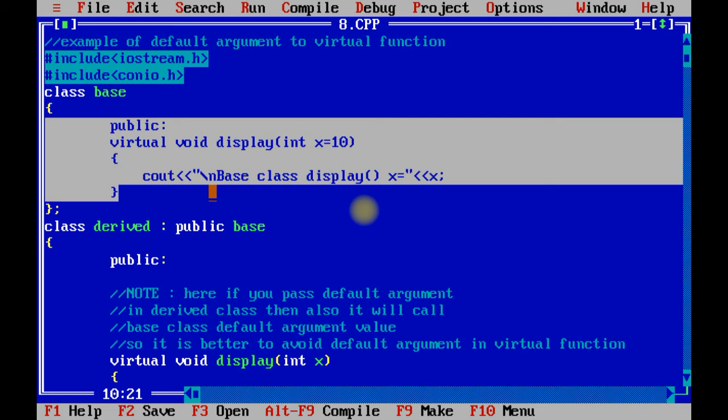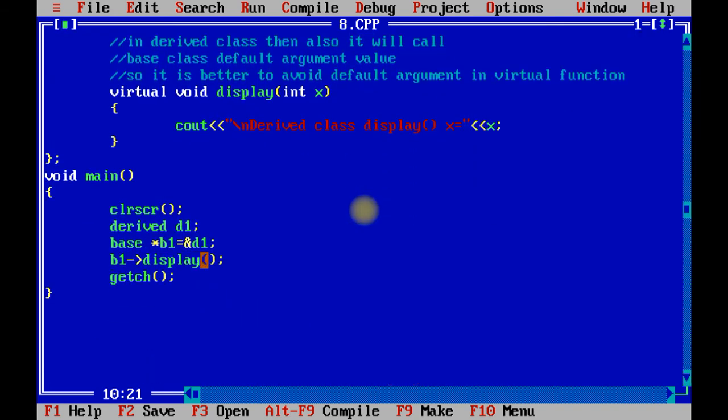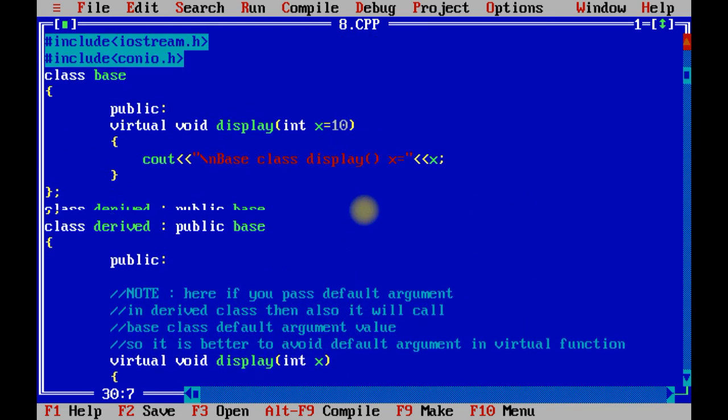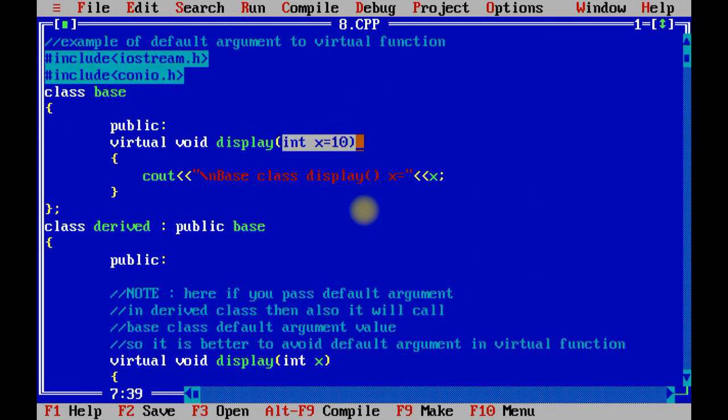Listen carefully. Whatever I am delivering in the video, you need to listen to carefully. Right now this is the first situation where I have not passed any value in the display function. So the base class contains the value of x as 10, that is the default value of x.